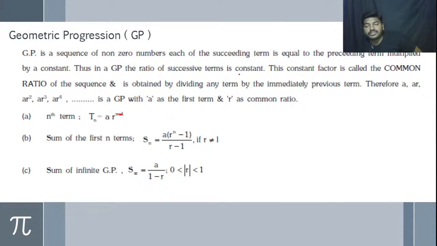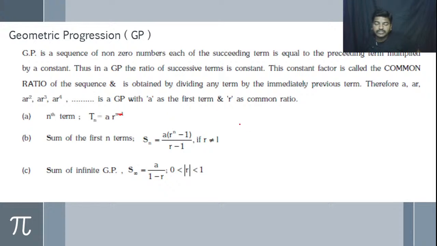That is the common ratio, as we call it, of the sequence. And it is obtained by dividing any term by the immediately previous term. Therefore, we indicate the standard form, that is a, ar, ar square, ar cube, ar power 4 and so on, is a geometric progression.